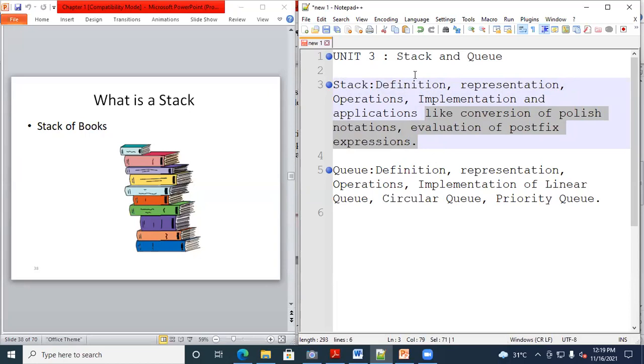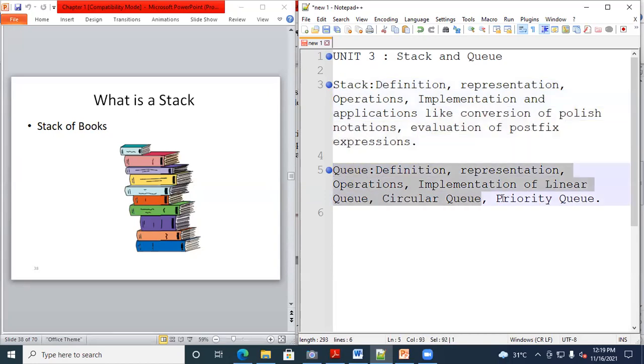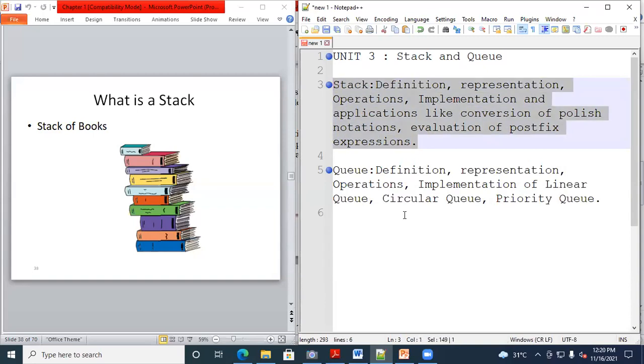Now this is the first part of the unit number 3, and the second part of the unit number 3 is the queue. We'll discuss the definition of queue, and how the queue is represented. After that, operations, what kind of operations we are performing on a queue. Now after that, we'll see how to implement the queue. Queue is divided into so many parts: linear queue, circular queue, priority queues. We will discuss all the types along with their implementation. So this unit number 3 is very, very important in the data structure.